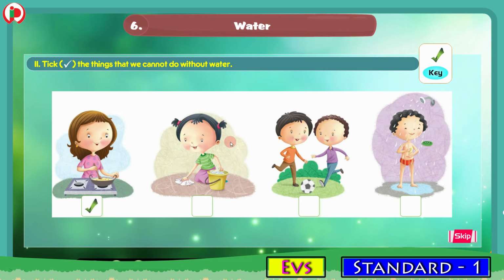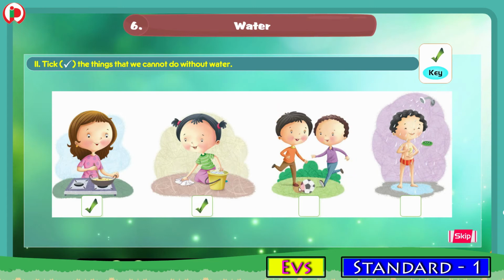In the second picture, the girl is cleaning the floor. Can we clean a floor without use of water? No, we cannot clean or mop the floor without the water. We need water to clean the floor, to mop the floor. So we will put the tick mark for this second picture also.